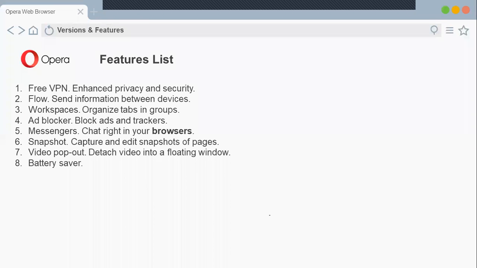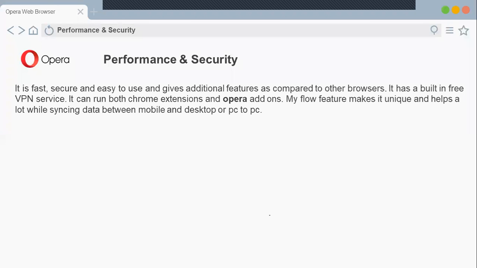The next slide is about performance and security. I have not added many details here because I have already shown you the security part and the performance of the Opera web browser practically. Performance actually depends on the individual user, how they use it, how fast they want. After using all the browsers, Chrome, Mozilla, Microsoft Edge, and Opera, I feel that all of them are the same in terms of performance and speed. I do not feel any lag in any of the browsers.